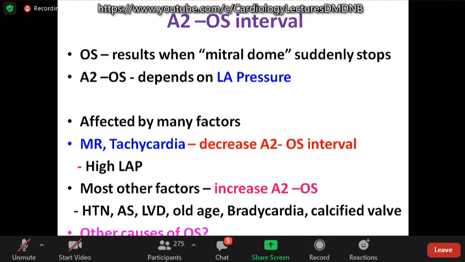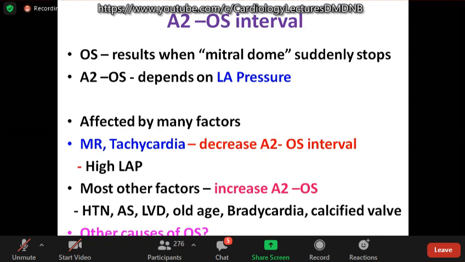It's also affected by other factors. There are two factors which can decrease the A2OS interval and give a false impression of a severe stenosis, that is mitral regurgitation and tachycardia, because both increase the LA pressure, so opening snap occurs earlier. Most of the other factors increase the A2OS interval, like hypertension, aortic stenosis, LV dysfunction, old age. All these increase the LV end diastolic pressure, so opening snap occurs later. Calcified valve moves slowly, so opening snap occurs later.